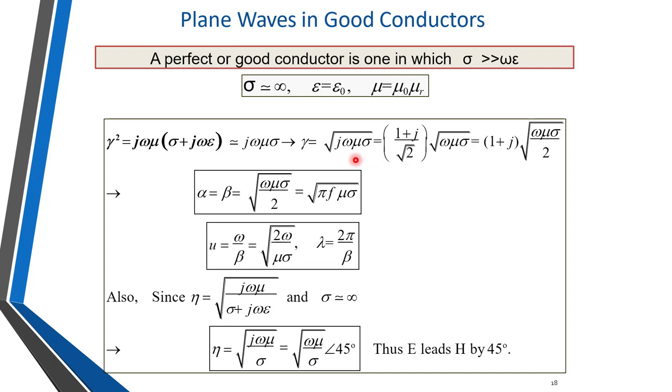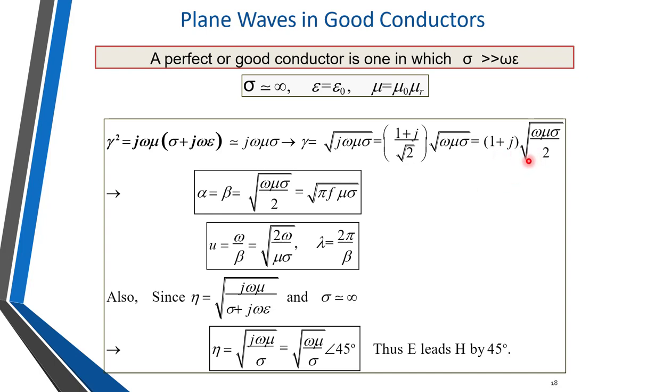As it is a complex term in the square root, we can write this as 1 plus j divided by square root of 2, into square root of omega mu sigma, that is equal to 1 plus j in bracket omega mu sigma divided by 2 under square root. So there is one real term and one imaginary term.